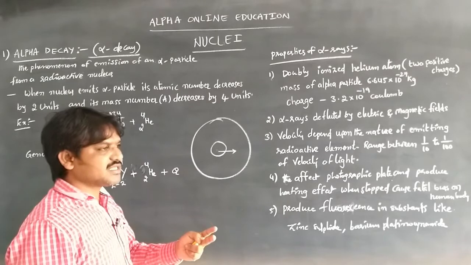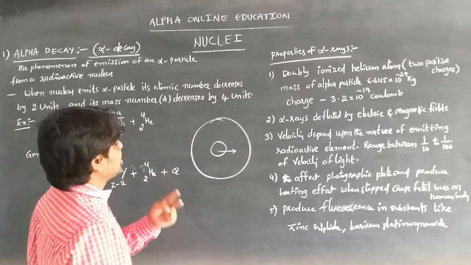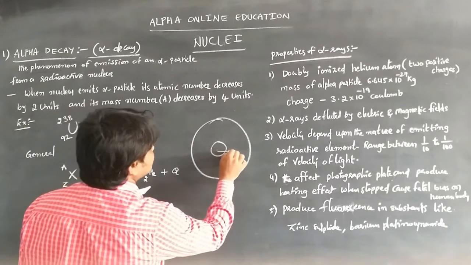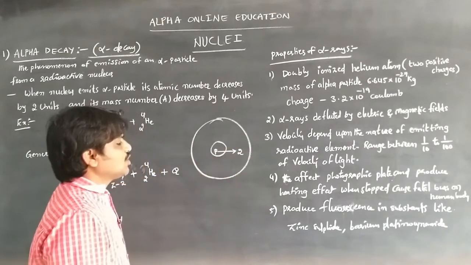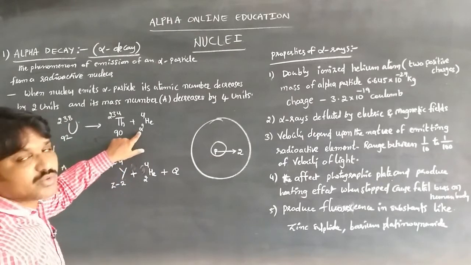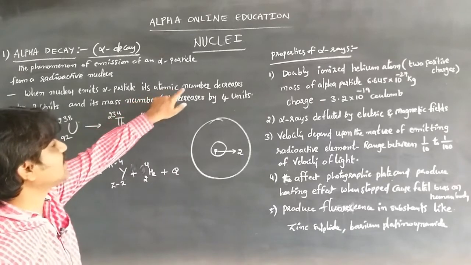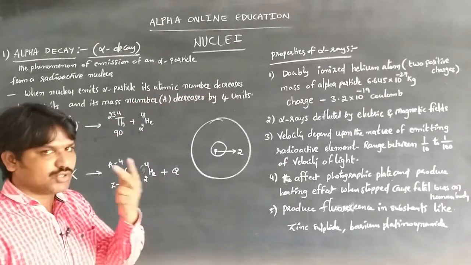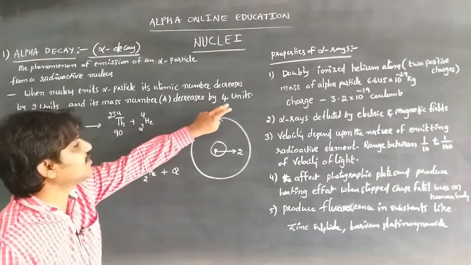The alpha particle carries two positive charges. So the atomic number decreases by 2 units and the atomic mass number decreases by 4 units.